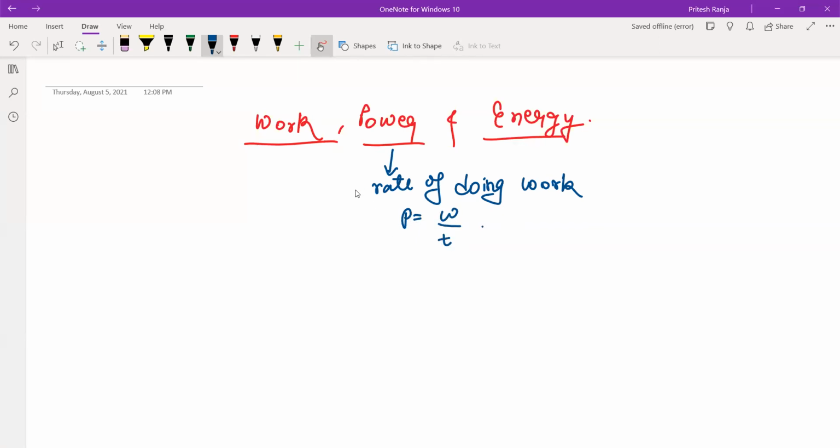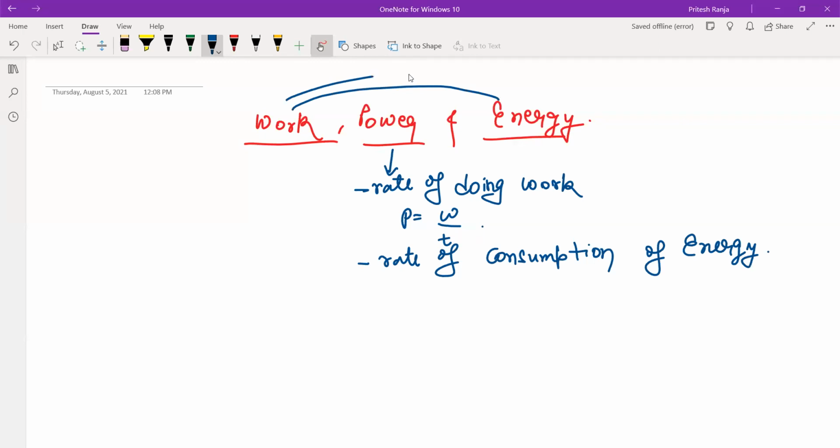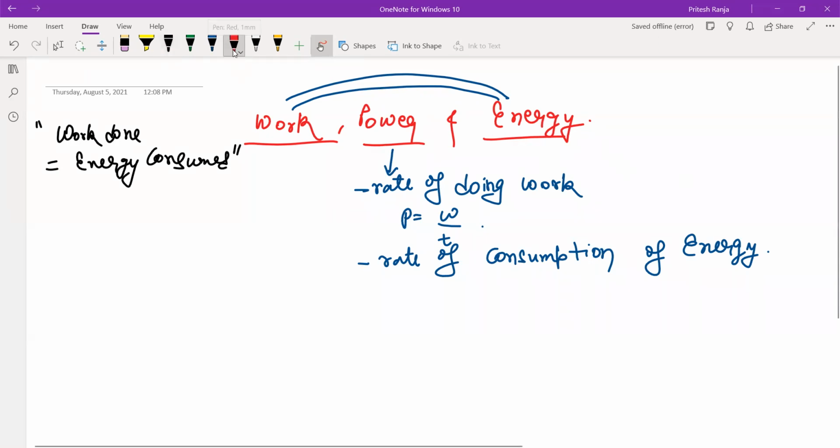Well, I can also say power as the rate of consumption of energy. ये सब class 9th में था. So rate of consumption of energy, because we know that whenever work will be done, energy will be consumed. So in short, we all must remember work done is equal to energy consumed. This is always true. Whenever you do work, some energy will be consumed and they will be equal. So if it is rate of consumption of energy, we can also write power as energy by time.